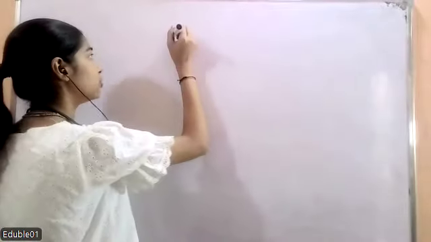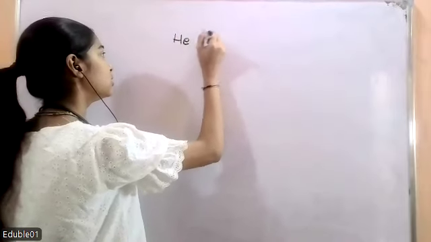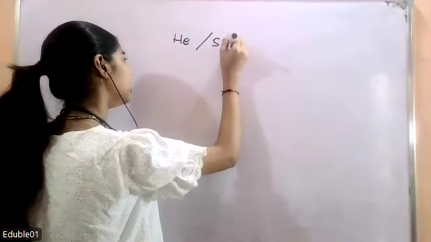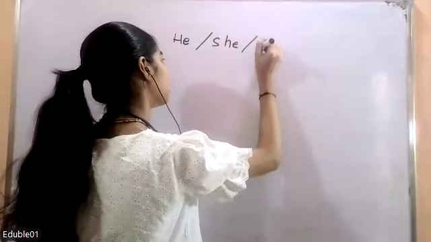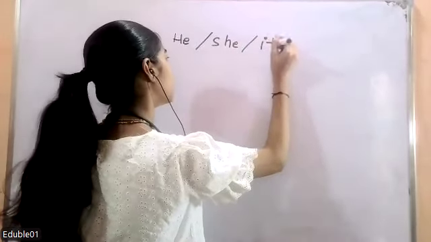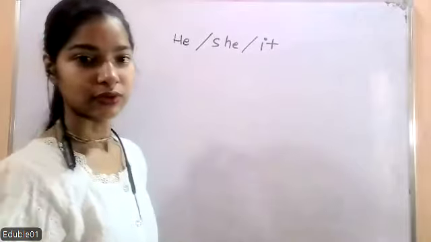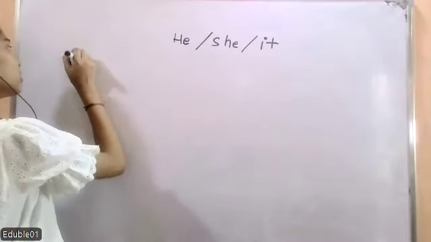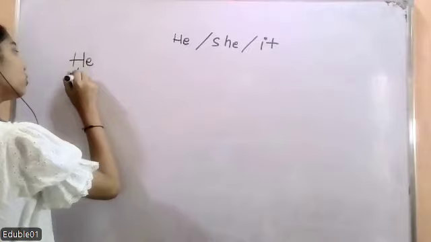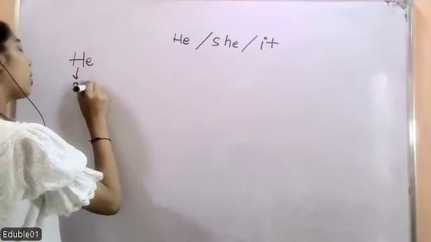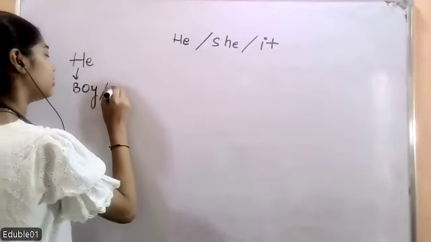So now, kids, we are going to learn about three pronouns today. We can say these are the subject pronouns. One is he, the other is she, and the last is it. Whenever there is a he, we use it for a boy or a man.